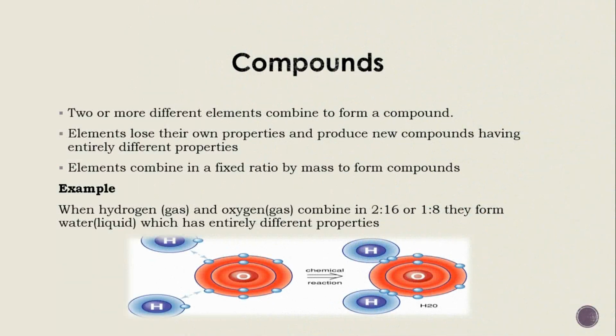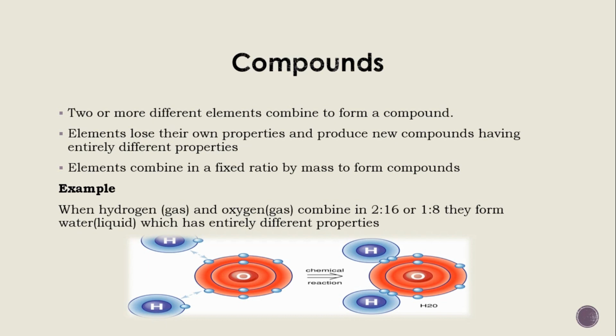The next topic is compounds. Two or more different elements combine to form a compound. Elements lose their own properties and produce new compounds which have entirely different properties. Elements combine in a fixed ratio by mass to form compounds.